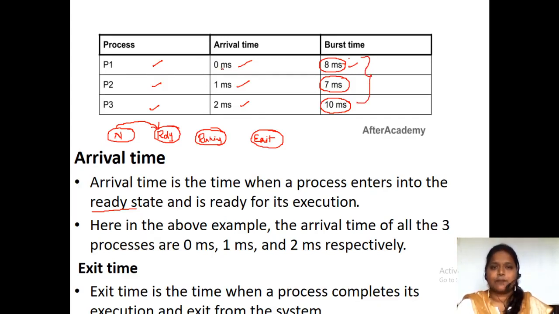Arrival time means, from the new state, when the process has been admitted in the ready state, that time is the arrival time. Here in the example, P1 arrival time is 0, P2 arrival time is 1 millisecond, and P3 is 2 milliseconds. So arrival time means entering into the ready state. Exit time means when it has exited from the process. Exit time is the time when the process completes its execution and exits from the system.